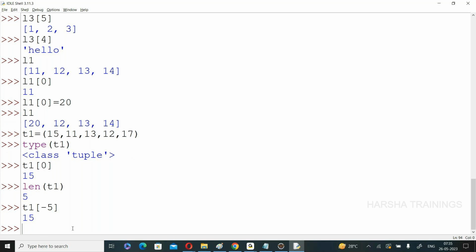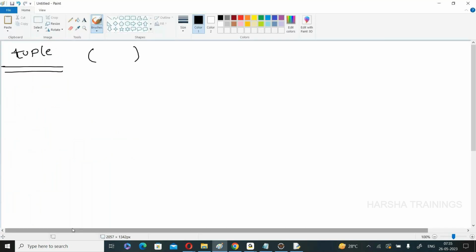What is the difference between square bracket and parenthesis? What is a list? The list is square bracket. The important thing is list is mutable, tuple is immutable. I think you got the difference.